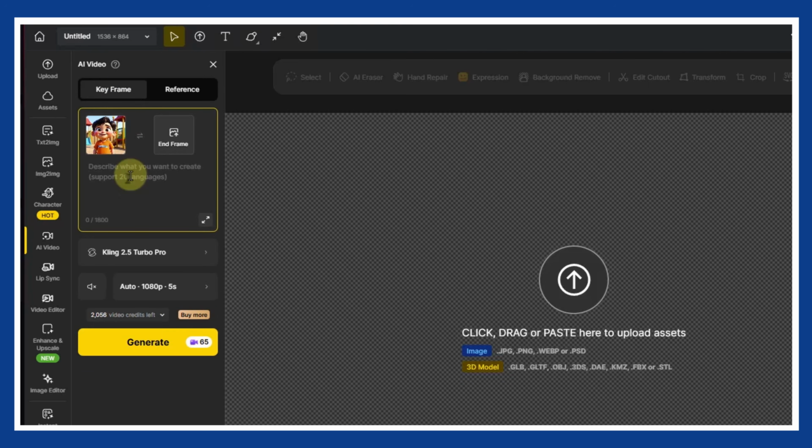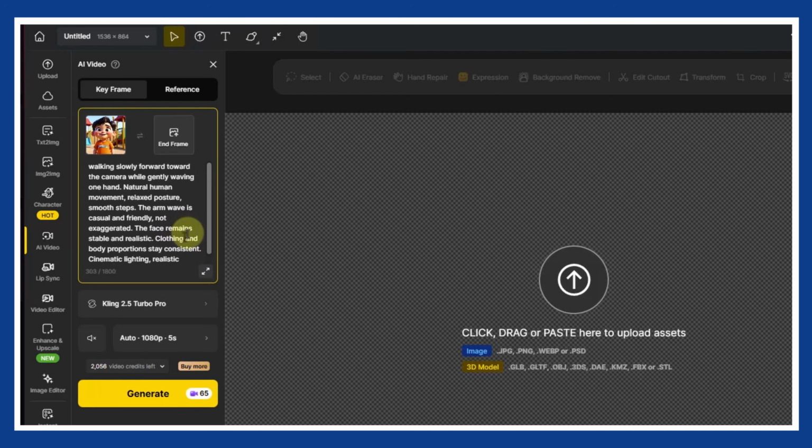Next, you describe what your character is doing in the video. Be clear and intentional here. In my example, I describe my character waving at the camera while walking forward. This simple action already creates a friendly and engaging moment that works well for kids' content. Feel free to experiment as much as you want in this part. The more specific your description is, the better the AI can translate your idea into motion.